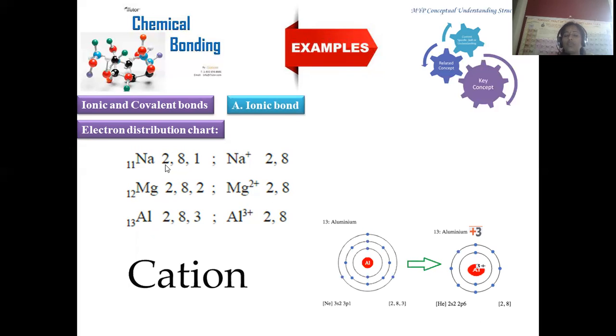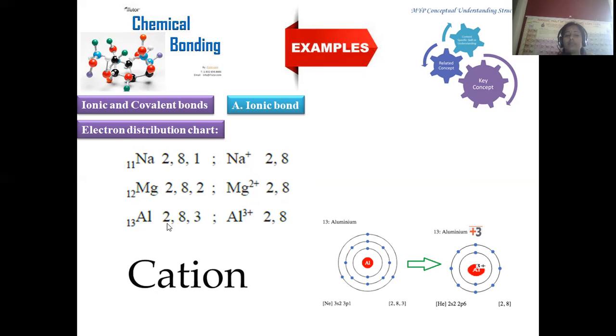Sodium, with atomic number 11, has the general electronic configuration 1s2, 2s2, 2p6, 3s1. After losing one electron, because it is a first group element and a member of the alkali metal family, neon configuration is achieved, so it becomes more stable. In a similar manner, magnesium, with atomic number 12, has the general electronic configuration 1s2, 2s2, 2p6, 3s2. With the loss of two electrons it turns into a neon configuration and becomes stable.